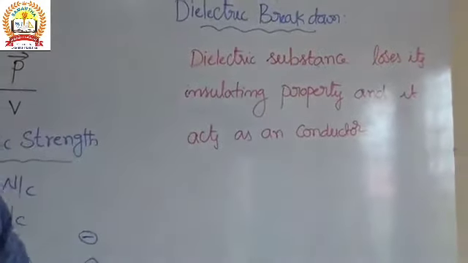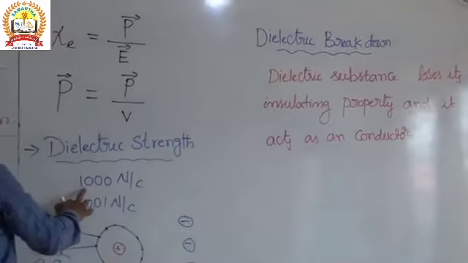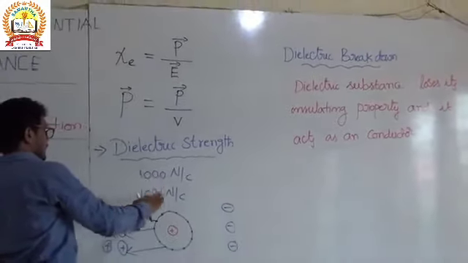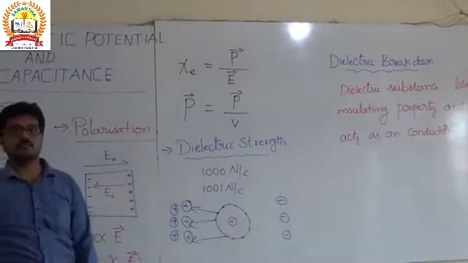And dielectric strength, without dielectric breakdown, is the maximum field strength between the electrons and the positive charge.